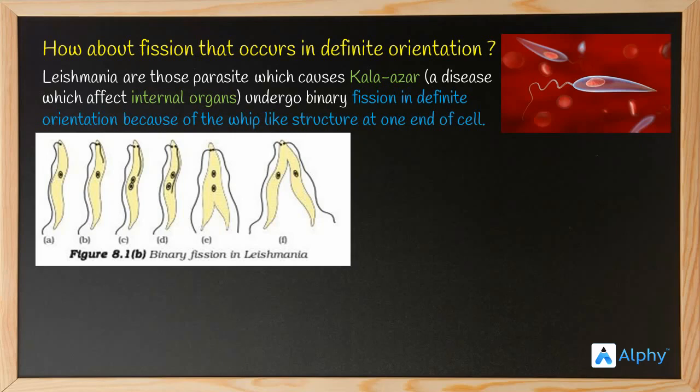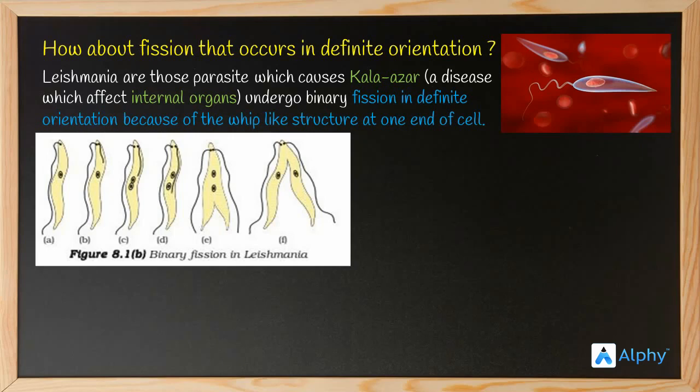What about D and C? In D, the nucleus is evident, right? Two nuclei are evident. How about the whip-like structure? They are growing. In E, what do you see? There is a division occurring, or there is a cleave, or what do you find? There is a cleave at the bottom of the Leishmania, right? Yes. In addition, there is a cleavage plus they have a long whip-like structure. Okay. What about F? The cleavage has grown further towards the top, right? Bottom to the top. Okay.